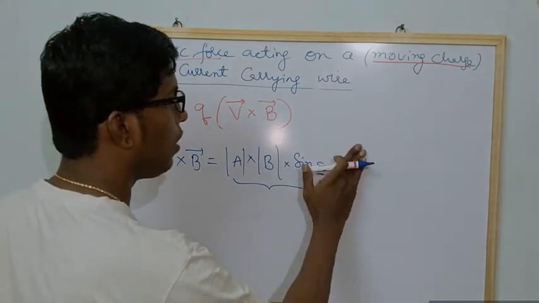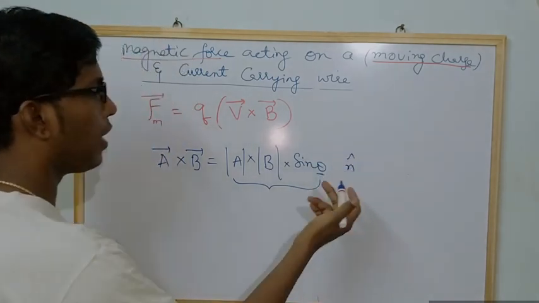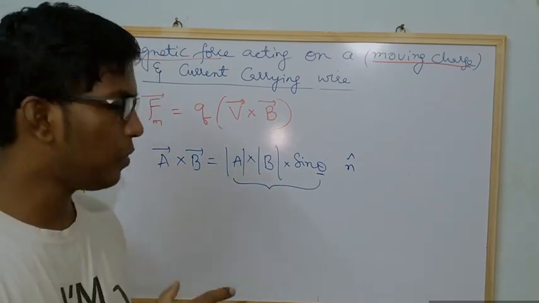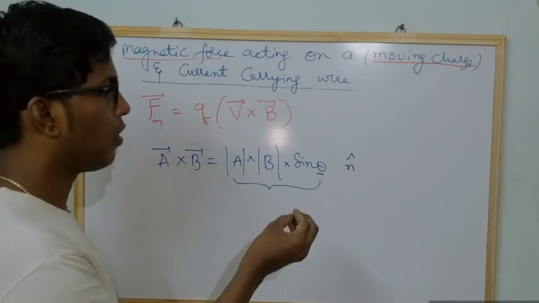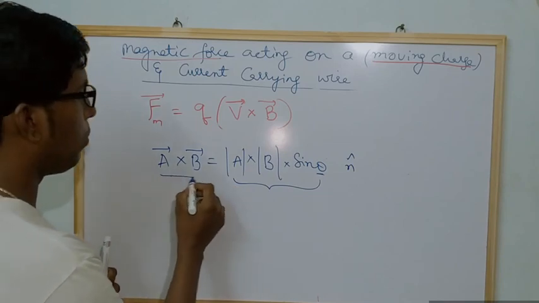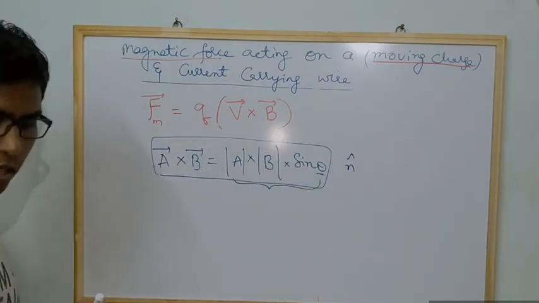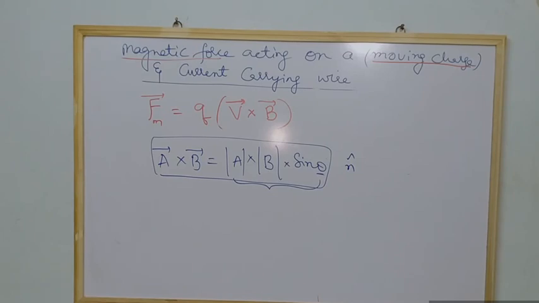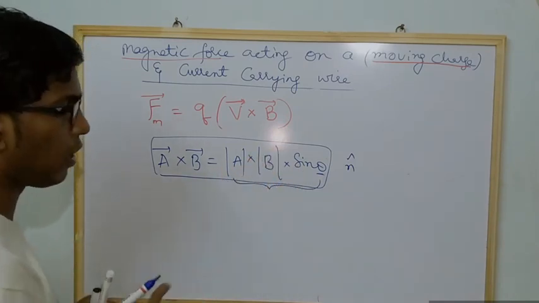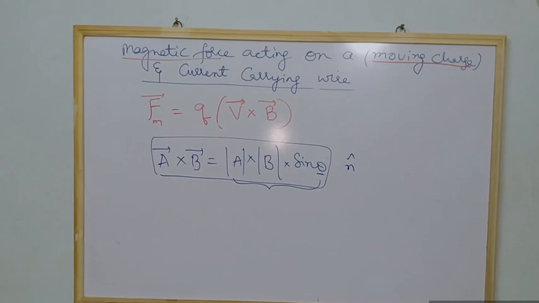For that I use n cap. So n cap is a unit vector which gives only direction. Don't worry about all these terms, I am explaining just to give you some knowledge. So just remember this formula: A bar cross B bar is magnitude of A, magnitude of B into sin theta. That is a very important thing you have to remember.